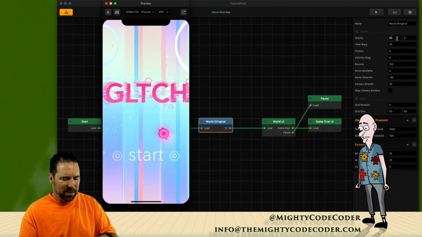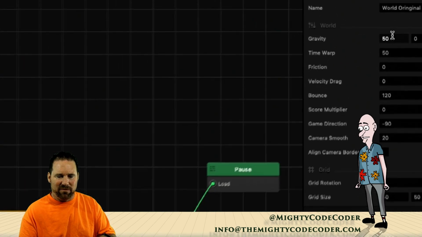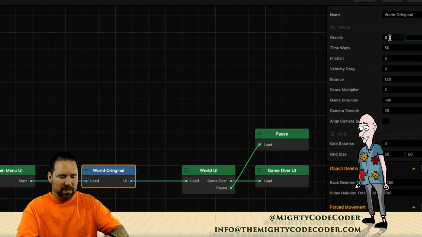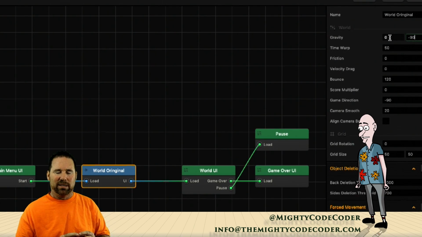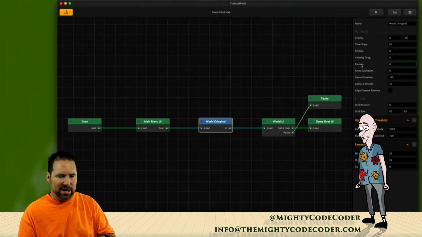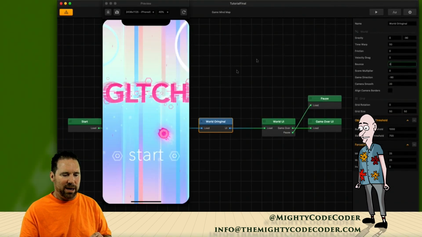So in my gravity settings, instead of 50 on the x-axis, I'm going to go 0 here, and I'm going to go -90 degrees. So that should be falling straight down. And then in my bounce, 120 is fine. The platform actually won't bounce because it's not going to hit the side anymore, so I could actually take that off. All right, so I'm going to go -90 in my world, and I'm going to play that, and you're going to see the block fall straight down.